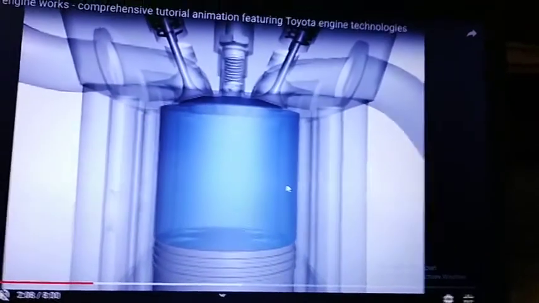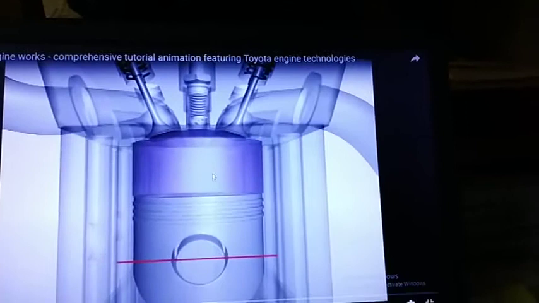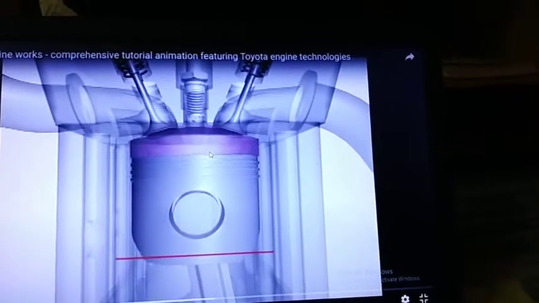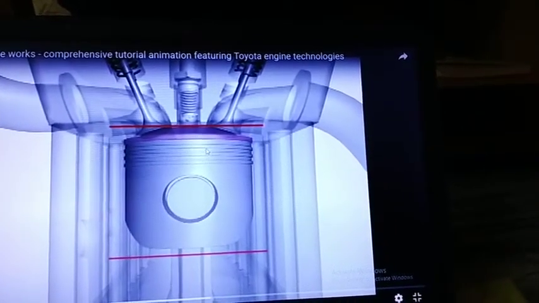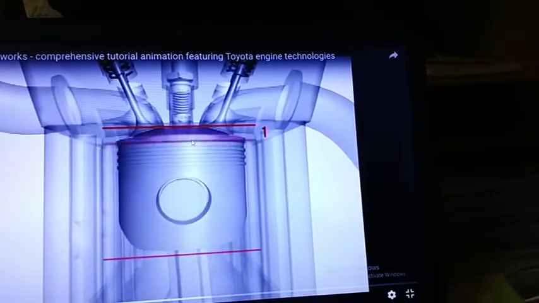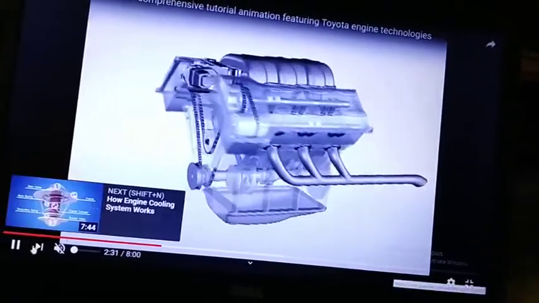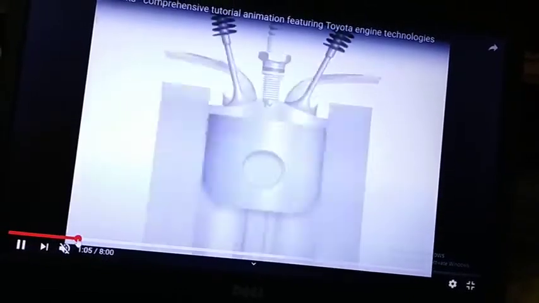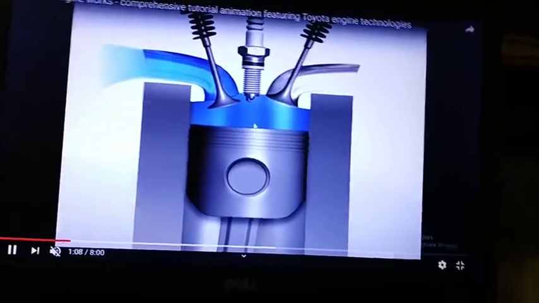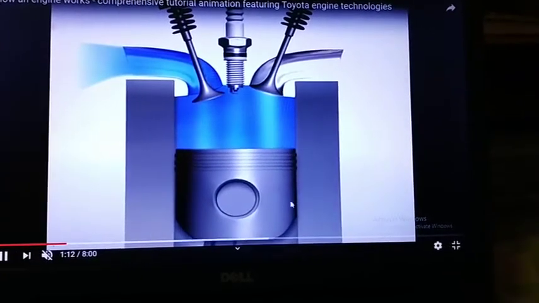Once again observe this diagram. All of you observe this video. See here, this is our first stroke, the suction stroke. The piston moves from TDC to BDC.